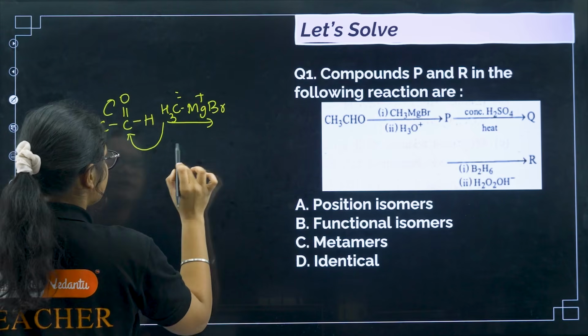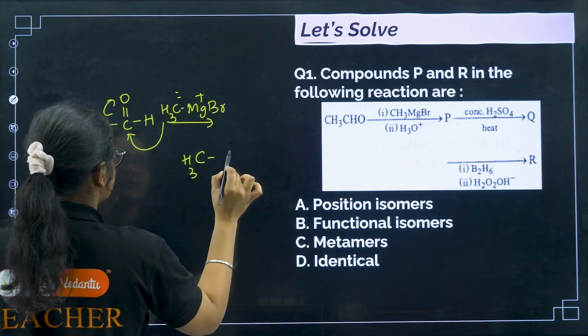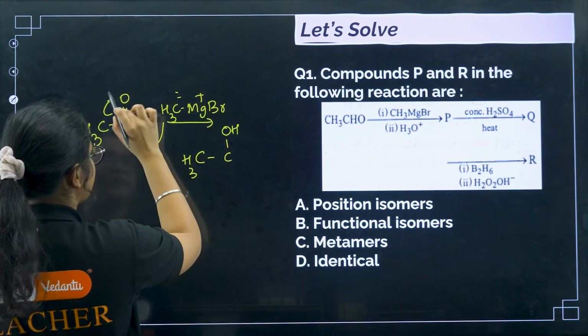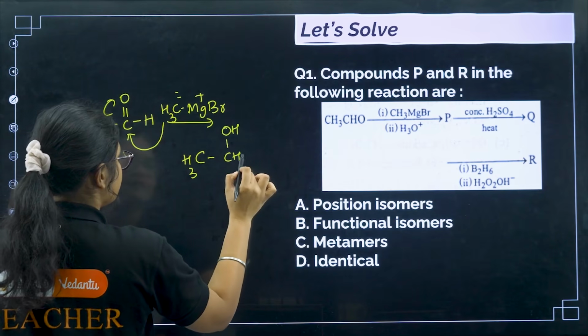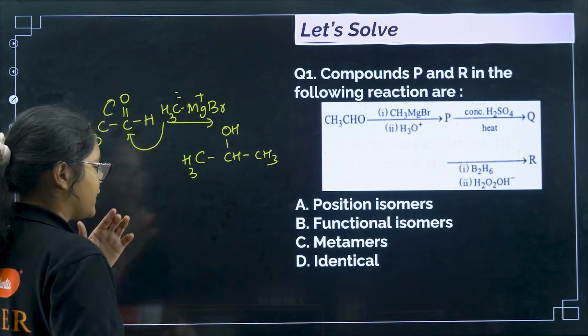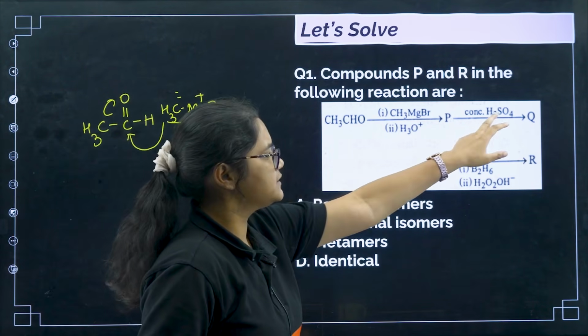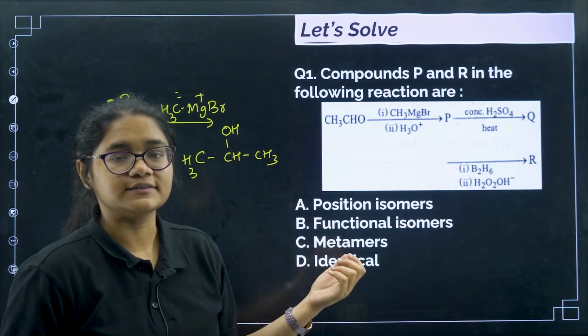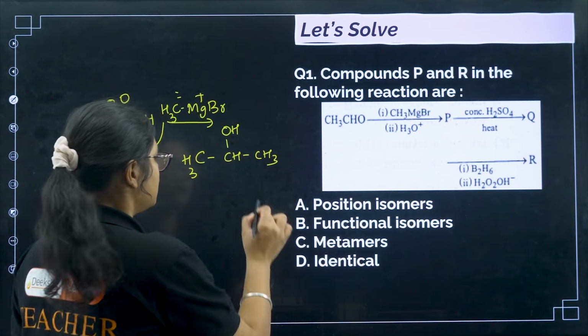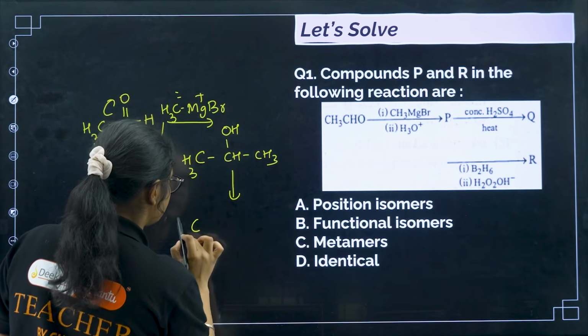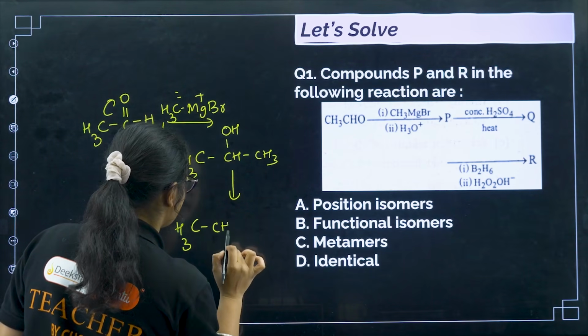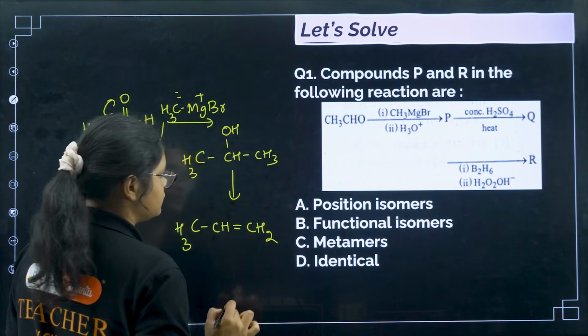This one will attack here, so I will get CH3CH(OH)CH3, a secondary alcohol. Then concentrated sulfuric acid and heat, you know this is a dehydrating agent, one OH group will be removed, so I will get CH3CH=CH2.